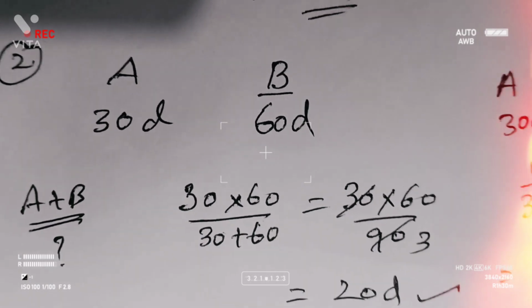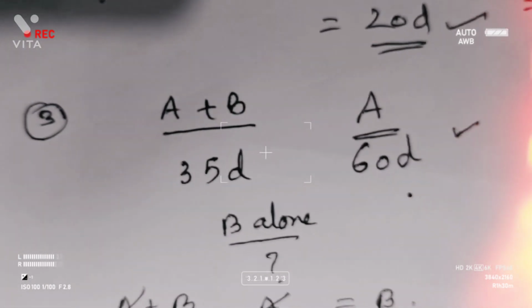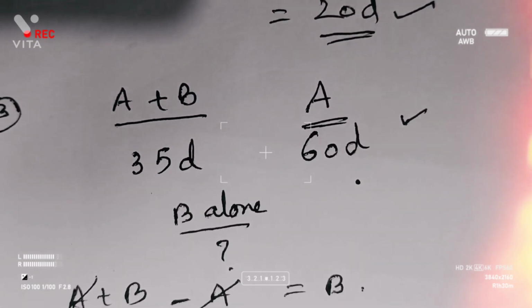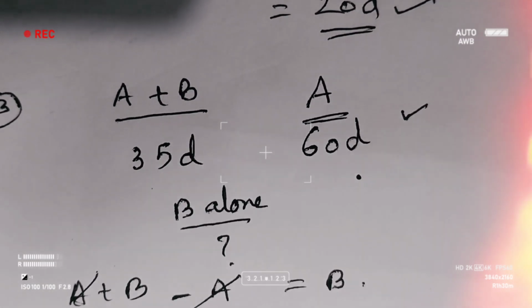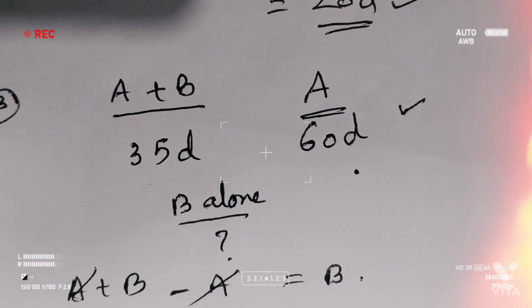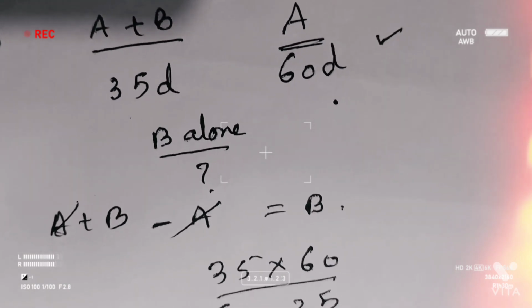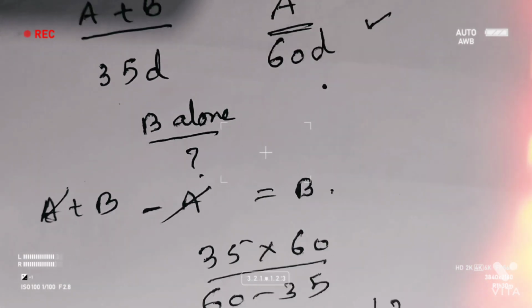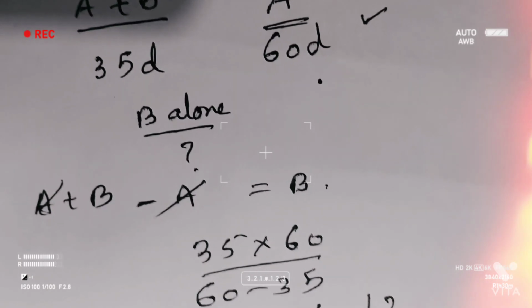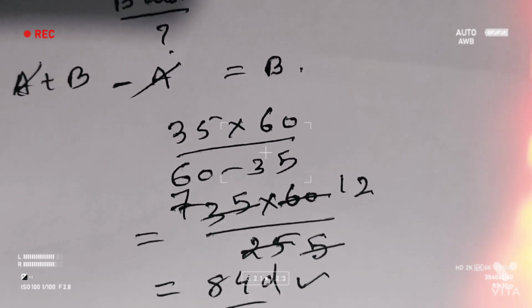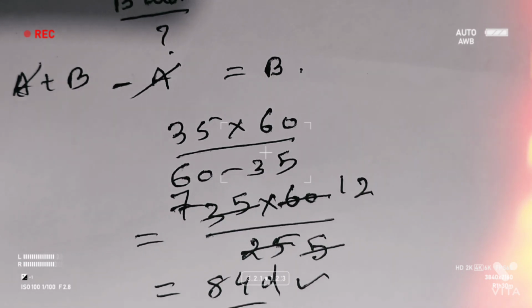Let us see the second one, that is: A and B can do a work in 35 days. A alone will do it in 60 days. B alone will do it in how many days? What I am doing is, from A plus B, we have to remove the A so that I will get B. So here this is a trick because it's a subtraction. 35 into 60 by 60 minus 35, if you solve, I am getting 84 days.